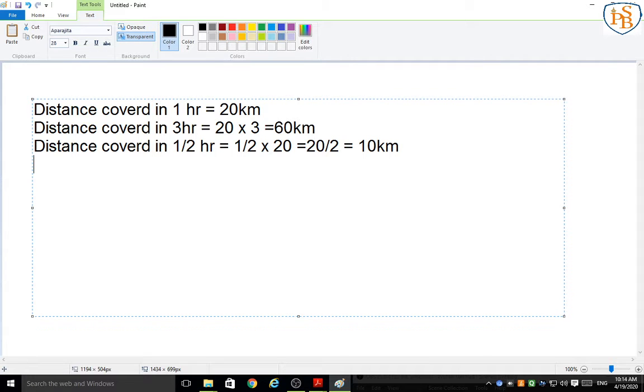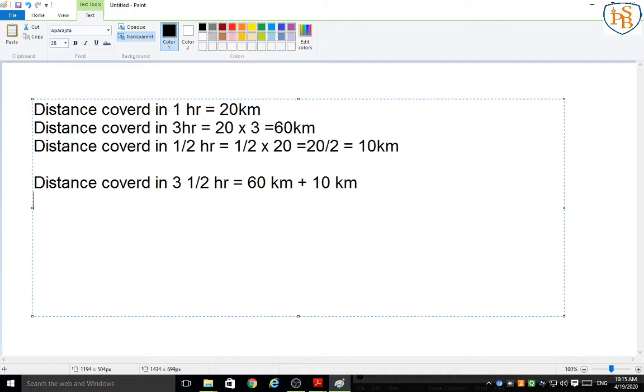Understood how to find out? Now we will find out the total distance covered in 3.5 hours. How will you find out? Yes. How much distance covered in 3 hours? 60 kilometer plus the distance covered in half an hour, which is 10 kilometer.